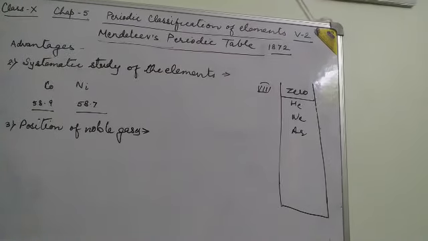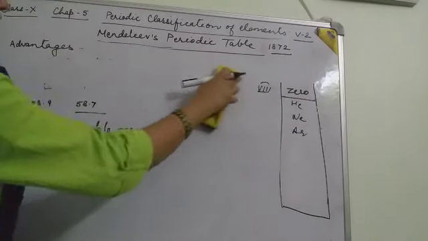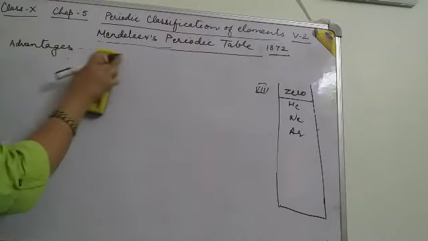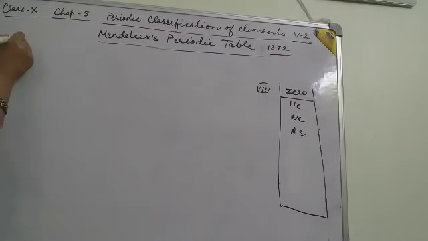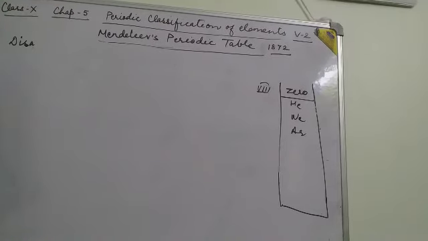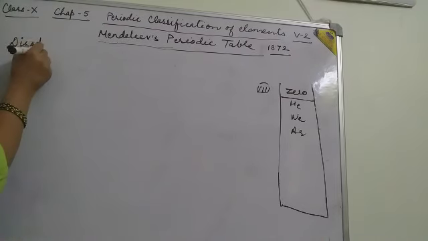disadvantages, as the elements are arranged according to the increasing order of their atomic masses, but at some places there is inversion of atomic masses. So we can take this as a disadvantage as well.